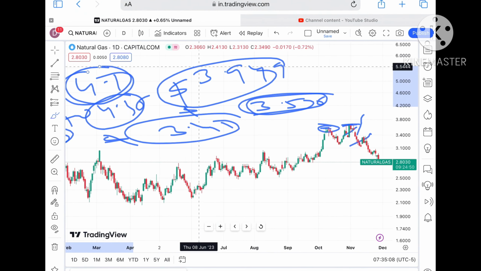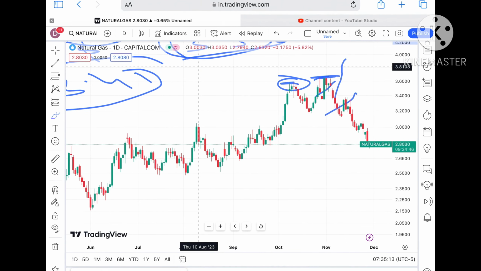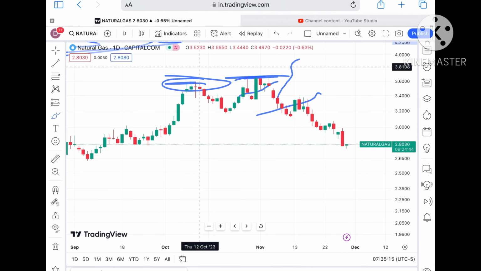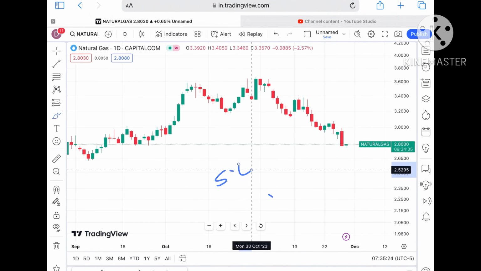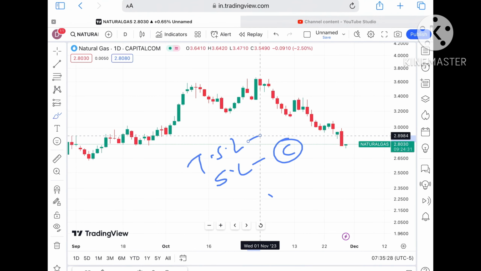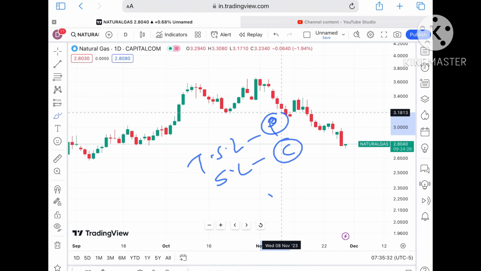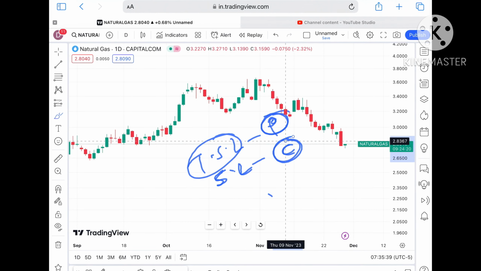Okay, now understand, market is uncertain. Okay, market is always uncertain. If you are thinking that it will move as per you, okay, it will not. So what you have to do is always try to trail your SL, okay, and always try to put SL for whatever trade you are taking. These two things you have to do. Trailing SL will save your profit and SL will save your capital. These two things you have to do.